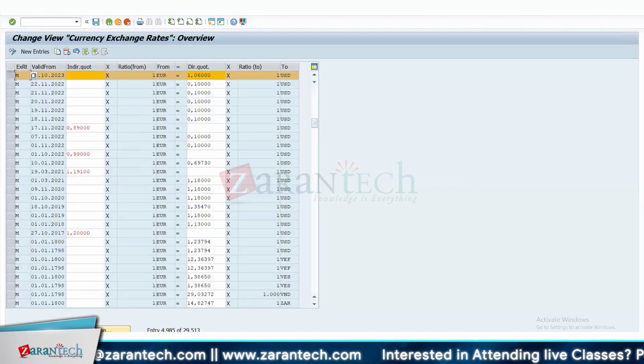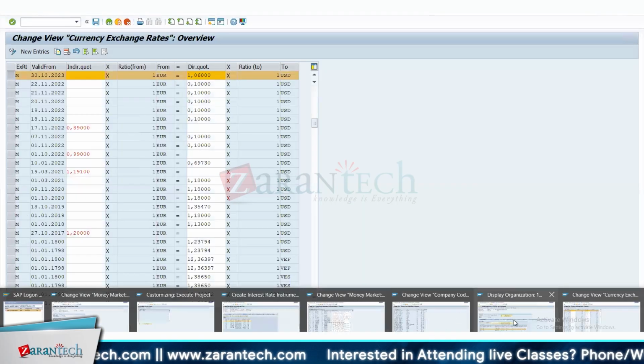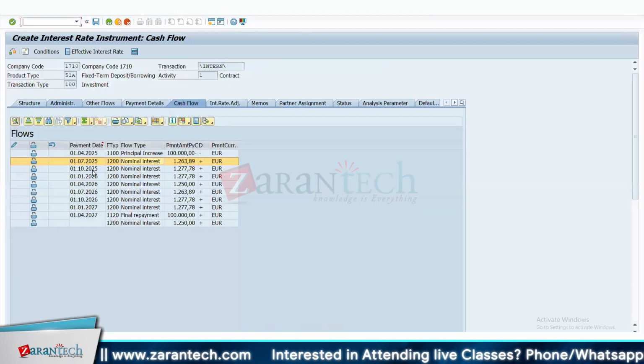But I want to actually maintain different rates for different dates. For example, we have got 1st of April, 1st of June, 1st of October, so I have to maintain, let's say, 3 dates. I get your point. These are your investment cash flow dates, which is fine. What I'm saying is that if the system does not have an exchange rate on that particular day, which is basically 1st April 2025, then whatever is the last day rate maintained, won't it pick up that rate? It should be picking up that rate. Yeah, I agree with you. It will pick up. But it will pick up that rate for all the dates, right? I get your point. Okay, you want to show the difference.